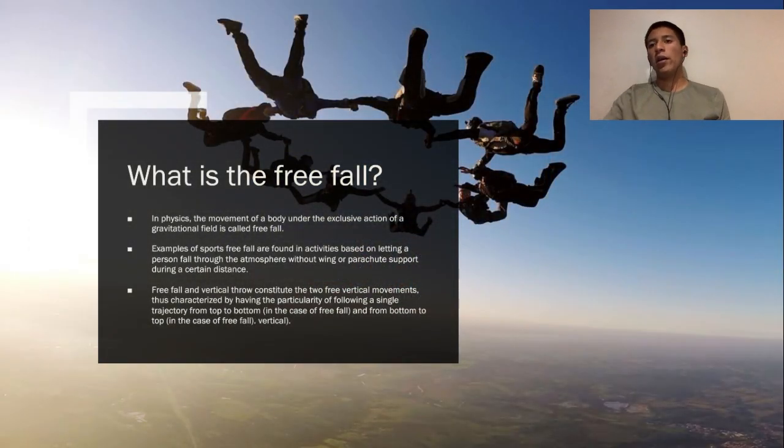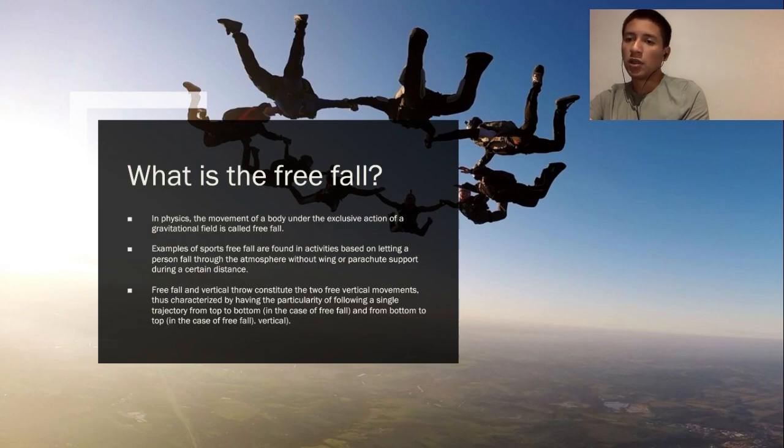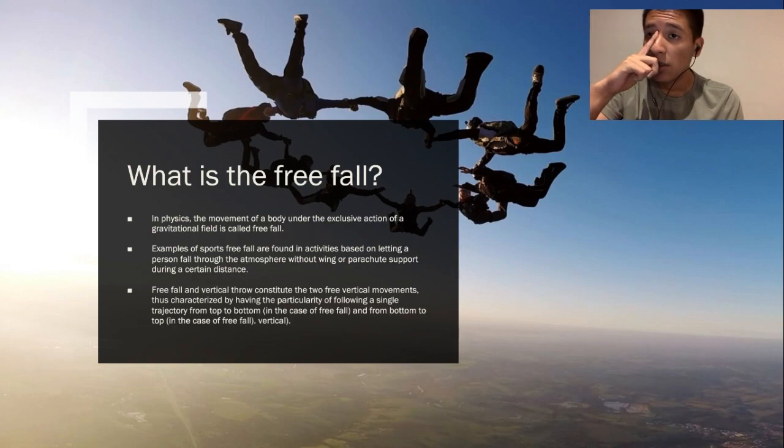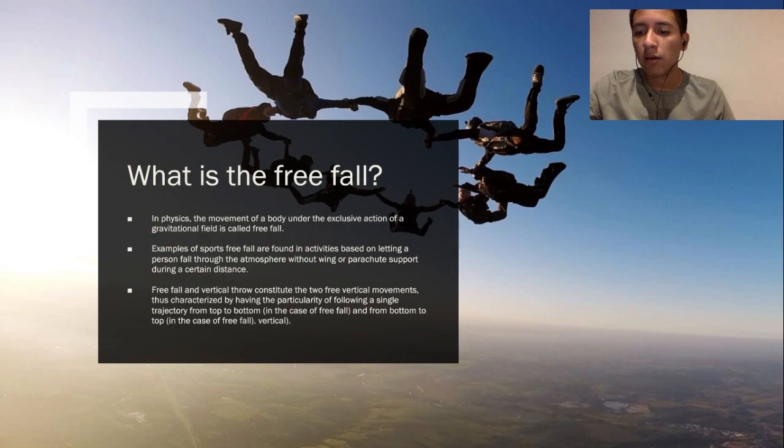So the first thing is, what is free fall? In physics, the movement of a body under the exclusive action of a gravitational field is called a free fall. An example of sports free fall are activities based on letting a person fall through the atmosphere without wing or parachute support during a certain distance. Okay, so we can take an example like the photo that I presented already. Well, now she has a parachute, but she is not using it at the moment.